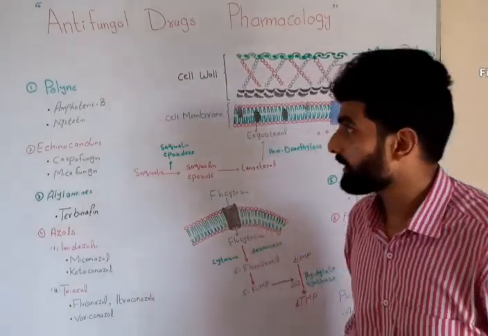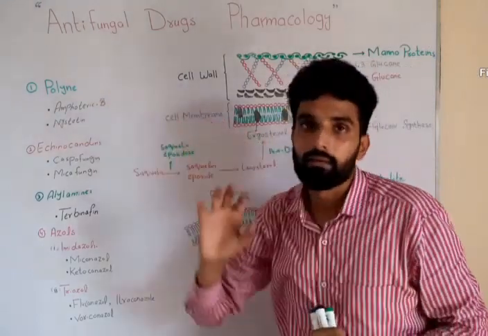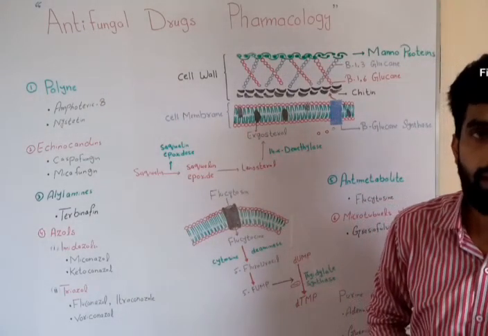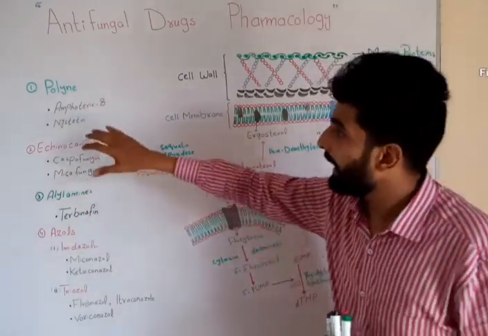Now let's talk about the classification. The first class which I am going to talk about is polyene antibiotics, and it includes amphotericin B and nystatin.